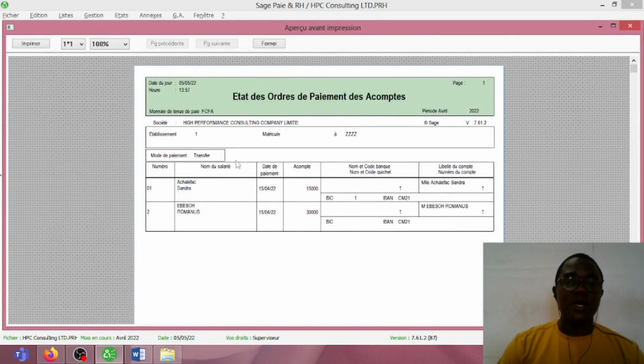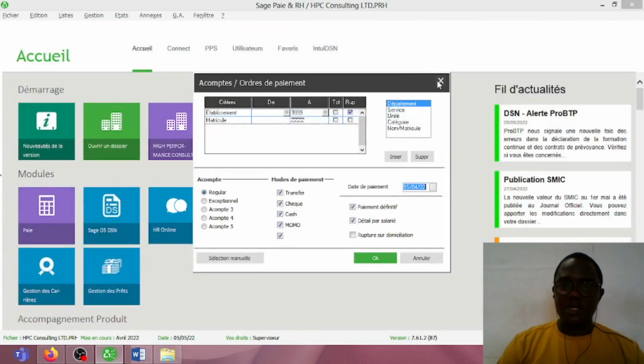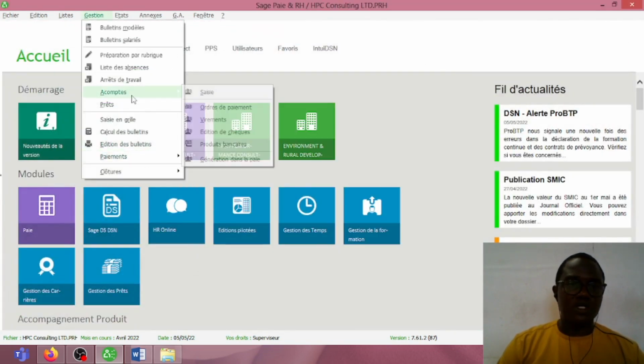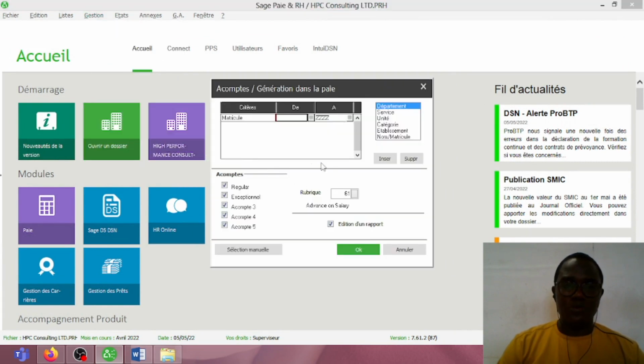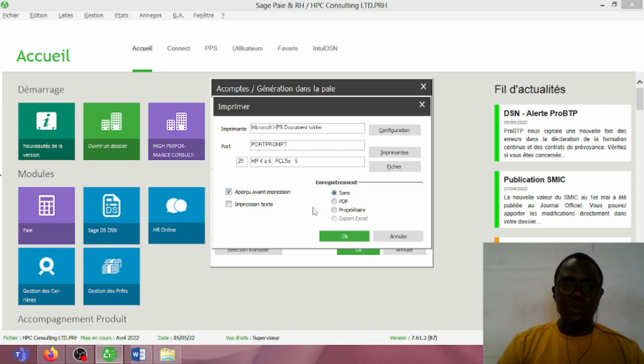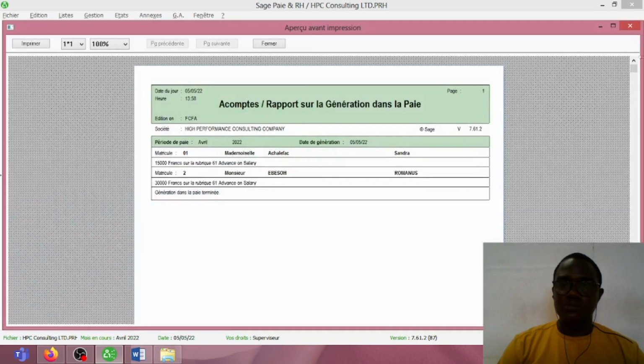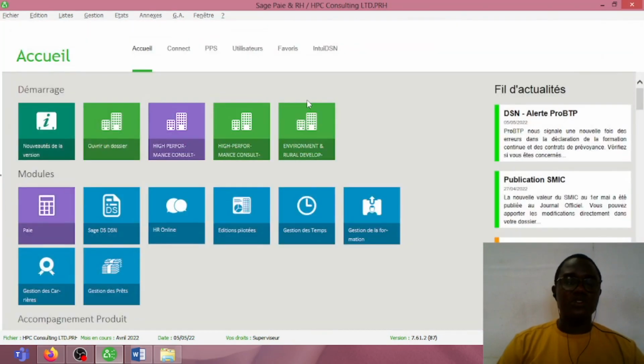So this is the payment order that we'll print and hand over to the cashier. The cashier will use this and pay 15,000 francs as advance salary to Achelafak and 30,000 francs to Ebeso. Now after printing the payment order, we need to ensure that the software is capable of subtracting it automatically from their pay slip. As you can see here, it indicates that the software will be able to subtract it from their pay slip. So we simply validate and then we take preview. So that is how we use the software to manage the treatment of advance salary.